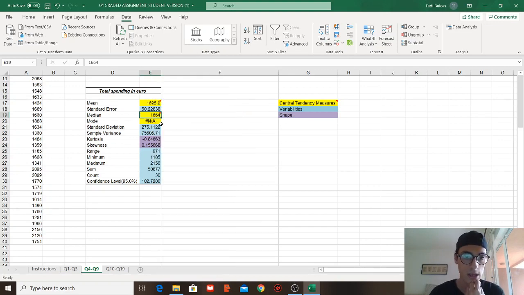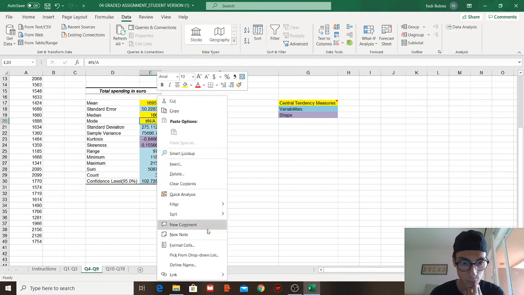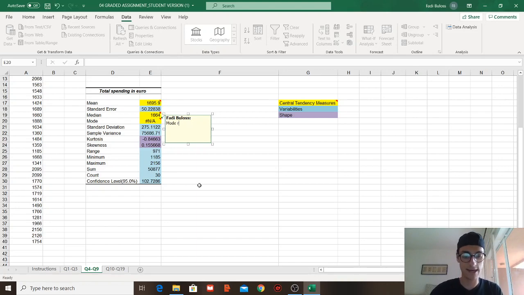Now, when we talk about mode, what is the mode? Mode refers to the observation that has repeated more than once in our data given. And it can have no mode, or be unimodal, bimodal, or multimodal.